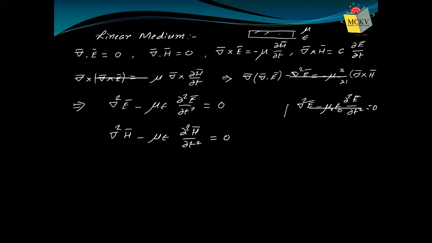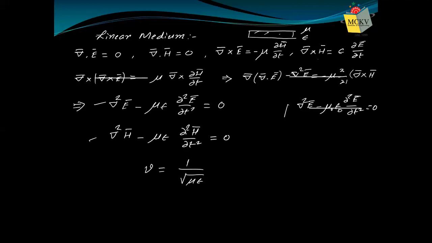So again you observe we get wave equations. If we compare with the normal wave equation, what can we say again? That velocity is 1 by root over mu epsilon. That is the point I want to make here.